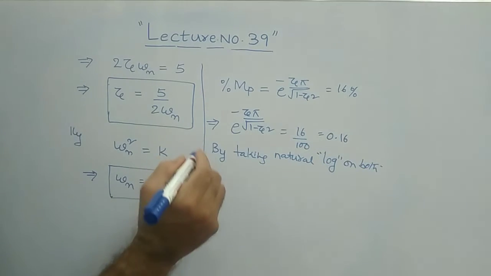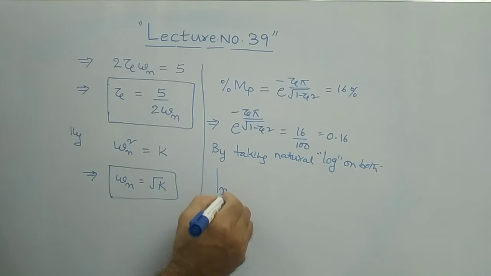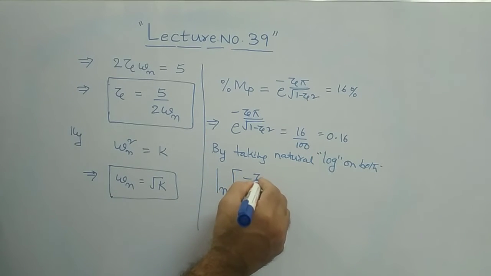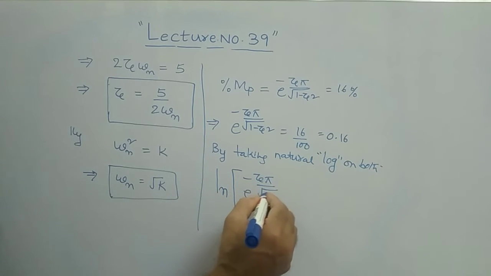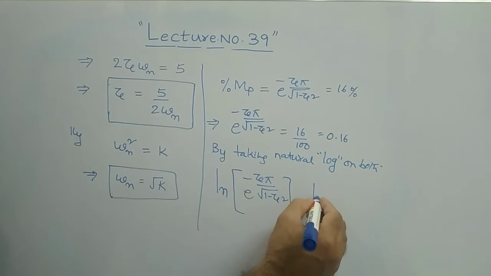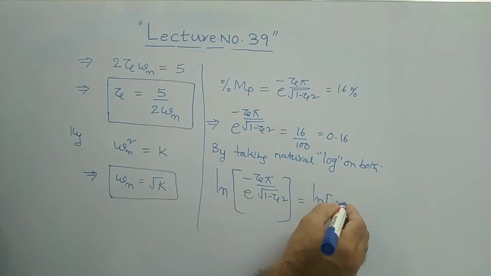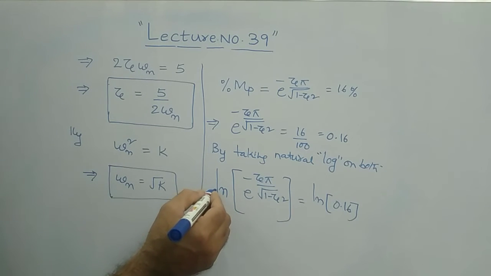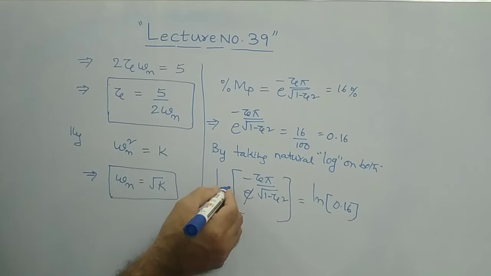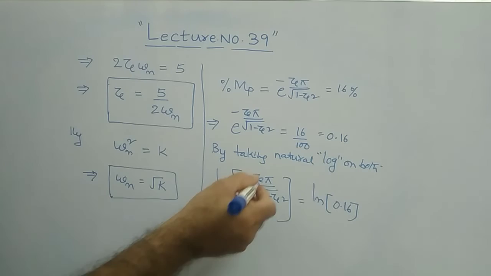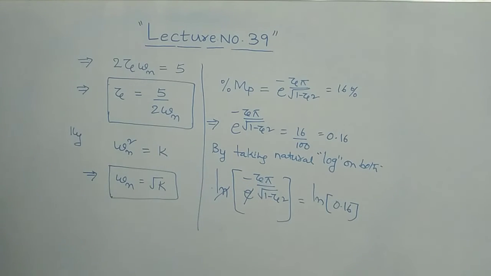Then what you will write? ln of e power minus zeta pi by square root of 1 minus zeta square is equal to ln of 0.16. Clear? Here the ln natural logarithm and the exponential both will be cancelled out. Then what remains here?